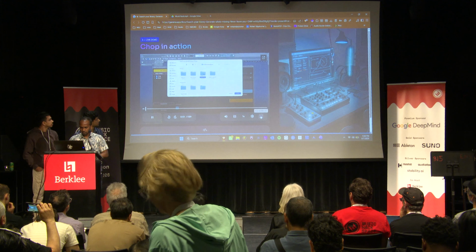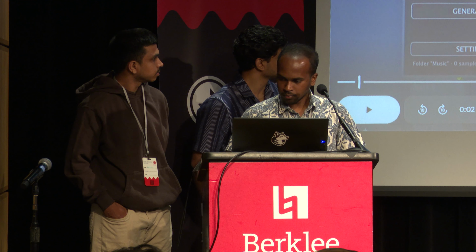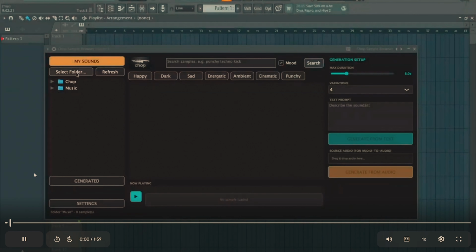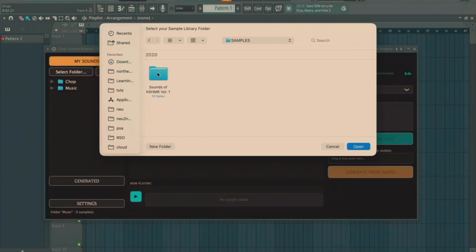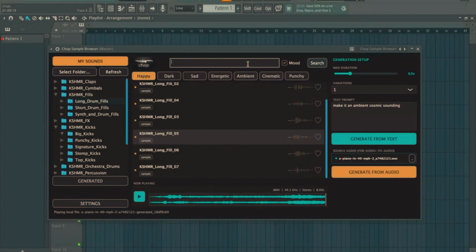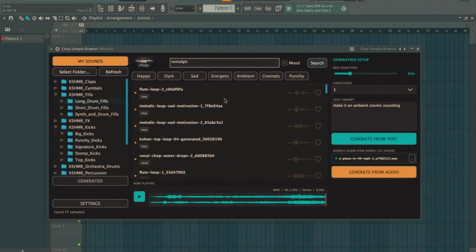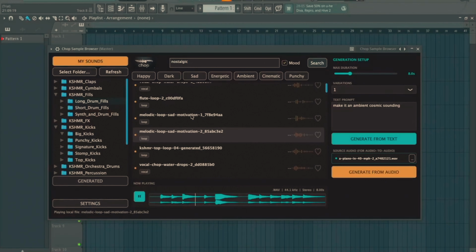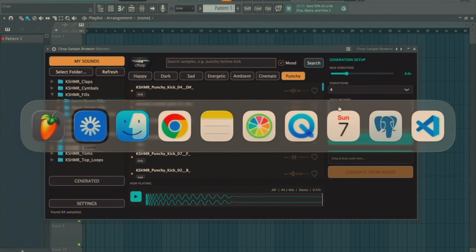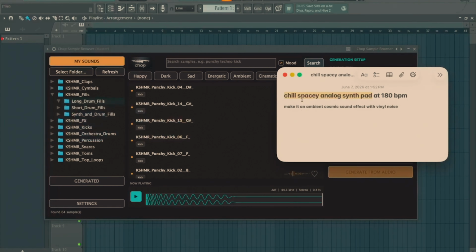To get started, link your local sample folder in one click. Chop scans and indexes your files in the background using our local CLAP model to extract high-dimensional audio embeddings completely offline. Once indexed, you are ready for semantic search. Simply type natural descriptions to find the exact sound you need. Chop maps your query against your local embeddings, matching sounds by vibe, mood, and instrument.